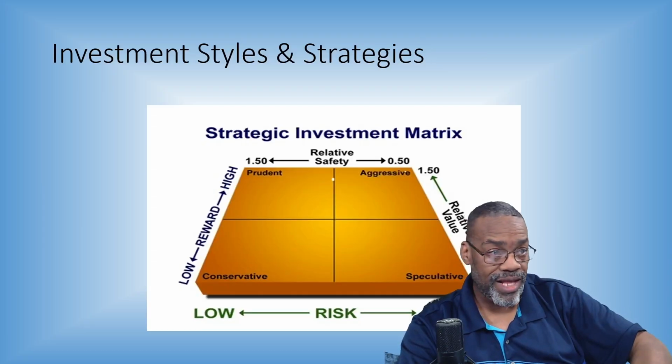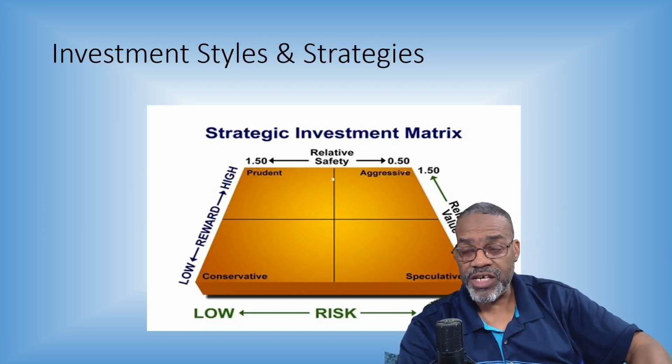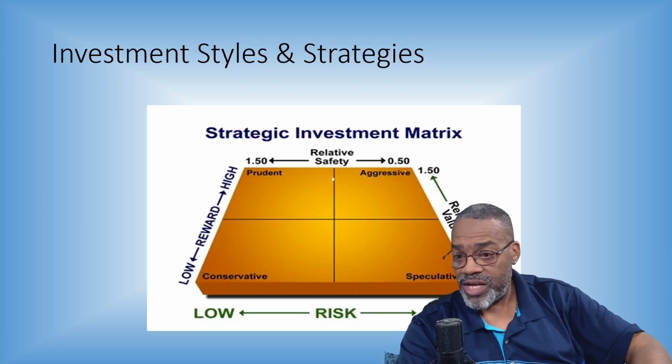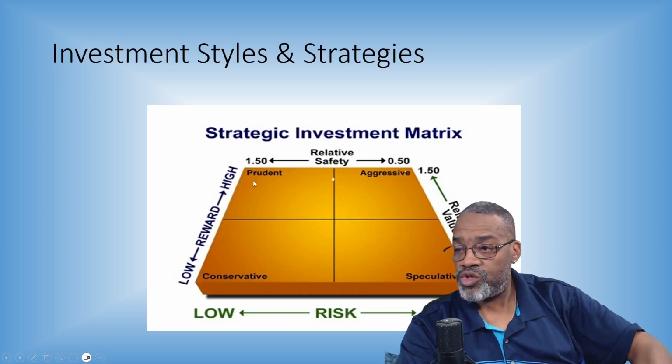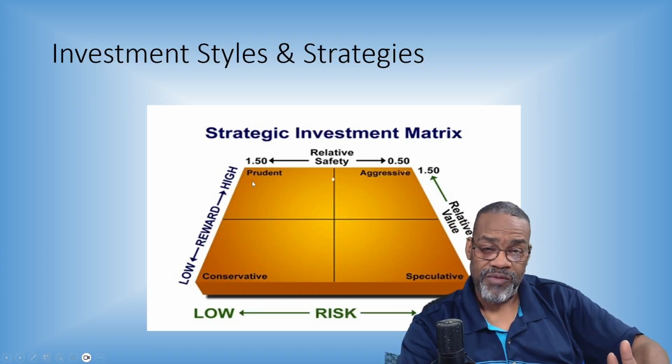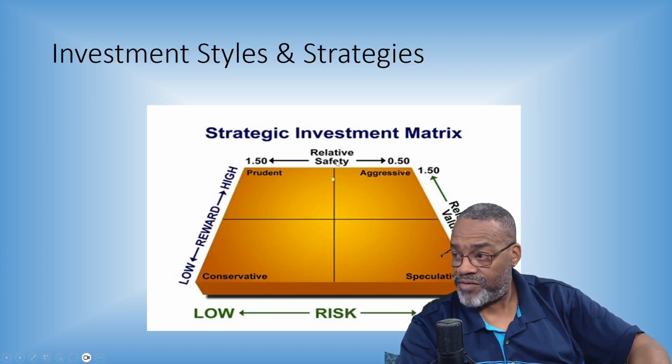All right, and the last thing I want to look at is the strategic matrix. Notice that on this matrix, we use 2 indicators to help you determine the type of investor you are. Relative safety on that scale between 0 and 2, and relative value on that scale between 0 and 2.